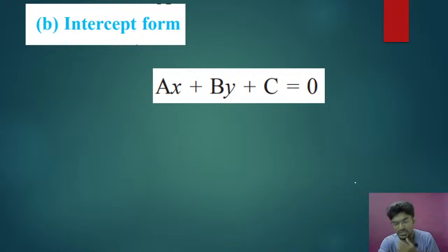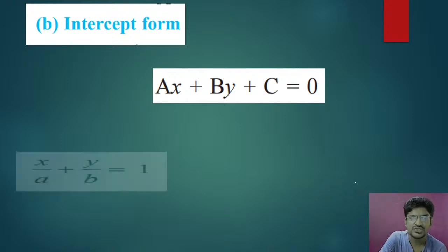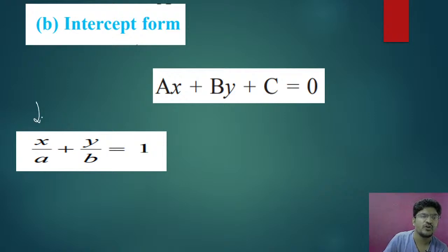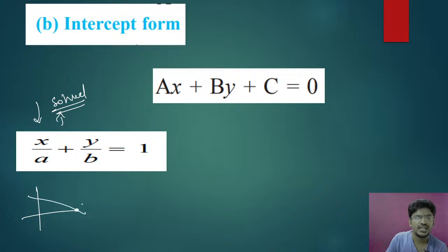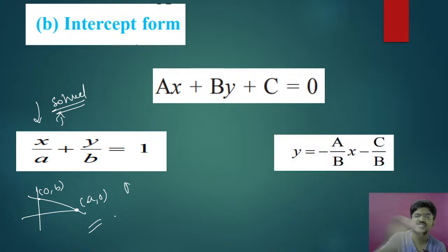See again the same equation, taking ax plus by plus c equal to 0. Now we know that intercept form is x by a plus y by b equal to 1. This I have already solved in the previous classes. You can go through it. X by a plus y by b, see this line, that is a comma 0, and this is 0 comma b. By seeing this you can remember that is x by a plus y by b equal to 1. This is called intercept form of the line. So using this intercept form of the line, we have solved some of the problems. Clear? So now we can go for this intercept form of the line.